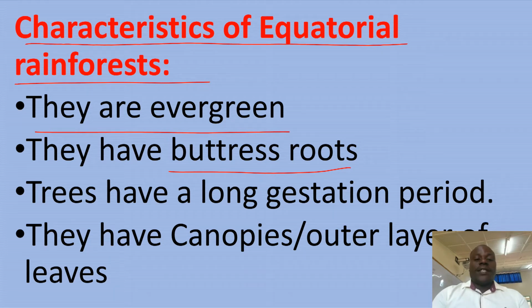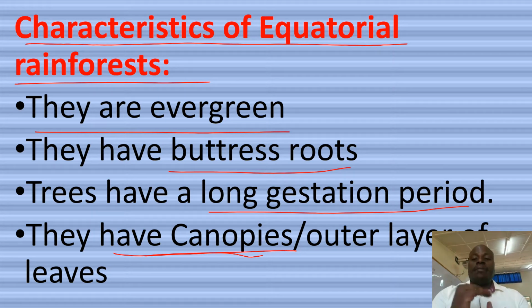Equatorial rainforests have long gestation period. The trees have long gestation period. They take long to be harvested. They take long to mature. Next, equatorial rainforests have canopies, outer layers of the leaves, which always appear like umbrellas on top of the forest.